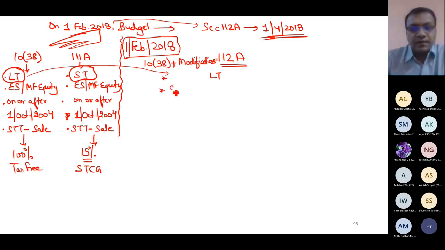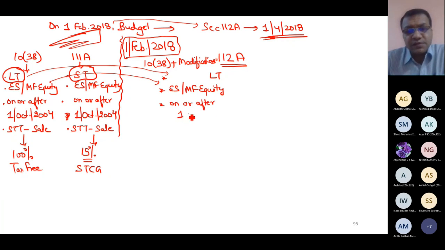Then equity shares or equity-oriented mutual funds. One new addition has been done, that now some ULIPs are also covered. This is only from this year, so I'm not writing it. I'm keeping it simple. The date which was on or after 1st October 2004, now it has become on or after 1st April 2018. This is the change.